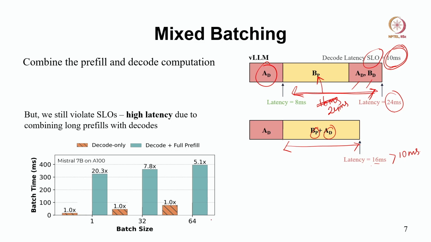Now this particular figure is showing the batch time of decode only versus decode plus full prefill.